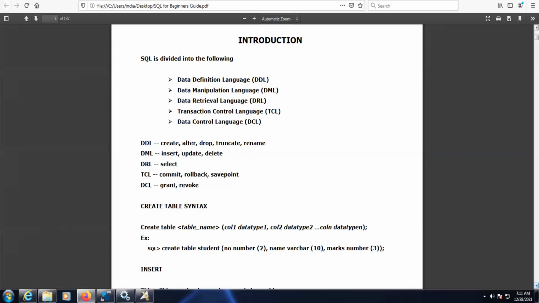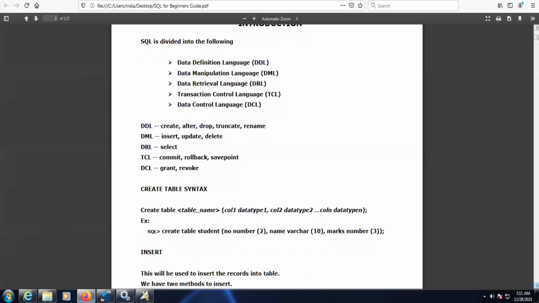Now, first of all, we need to create a table, right? So how to create a table? This is the basic syntax. We have various data types: number, varchar, date, and decimals. In DataStage, you can see decimals. Numbers we can use, and characters: char you can use, or varchar, or nvarchar.